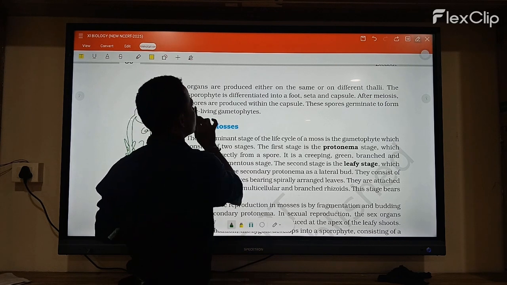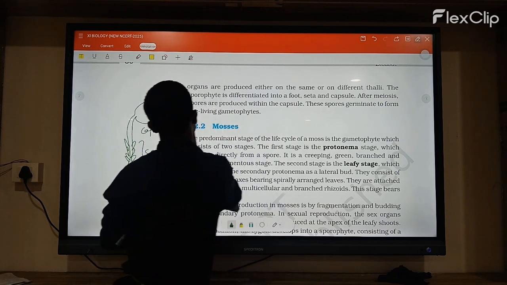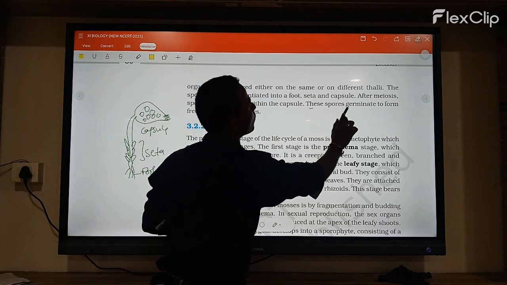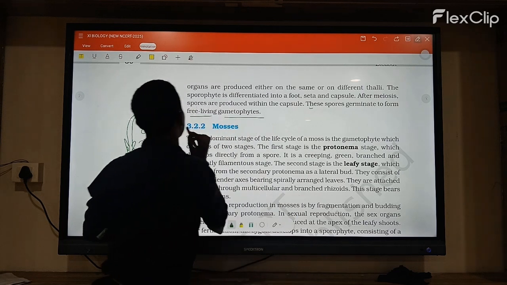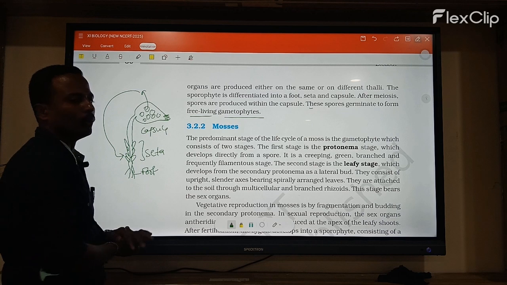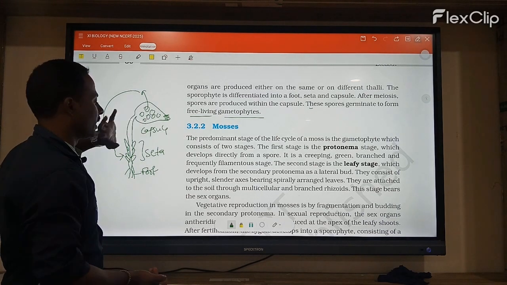After meiosis, spores are produced within the capsule. The capsule produces a number of spores. These spores germinate to form a free-living gametophyte. So each spore develops into a new gametophyte again.